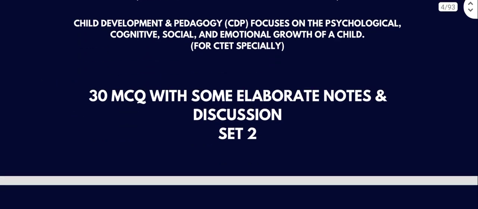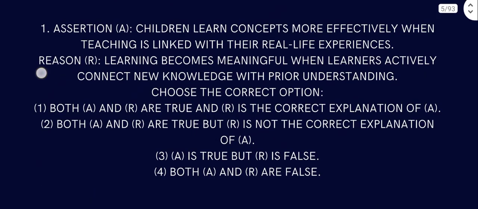So let's start. Question number 1, assertion: Children learn concepts more effectively when the teaching is linked with their real life experiences. So you get the point. When you learn something that has relevance in your real life, then that is a more effective education.